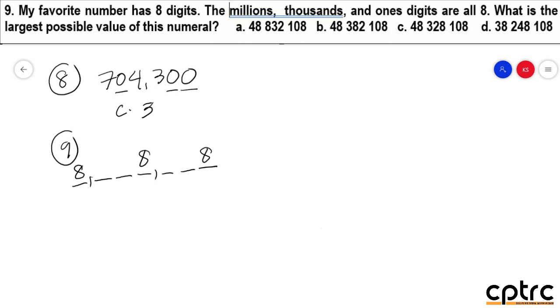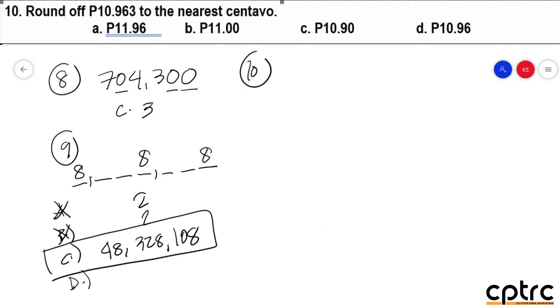So, if we're going to look at letter A, mali po sa letter A. Bakit, sir? Ang kanyang thousands place po is 2. So, mali po sa letter A. Mali po sa letter B. Bakit, sir? Ang kanyang thousands po is also 2. Letter C po is pwede. Letter D po is pwede din. But among the two, Charlie at saka Delta, sino po yung mas larger? Therefore, the answer is Charlie, 48,328,108.